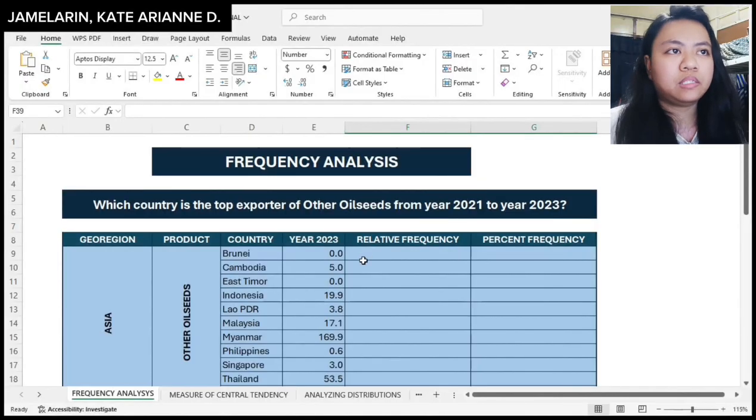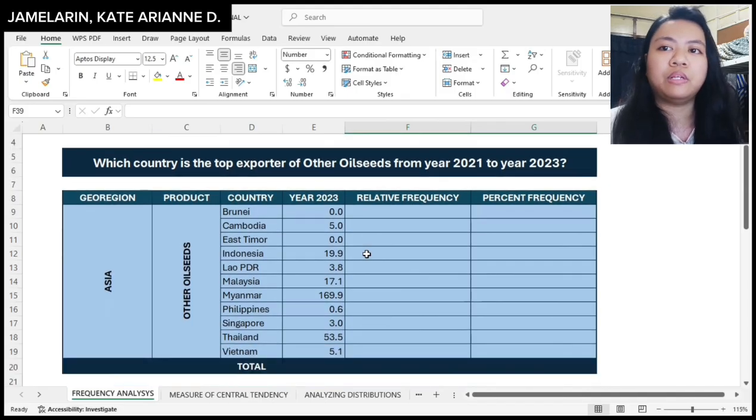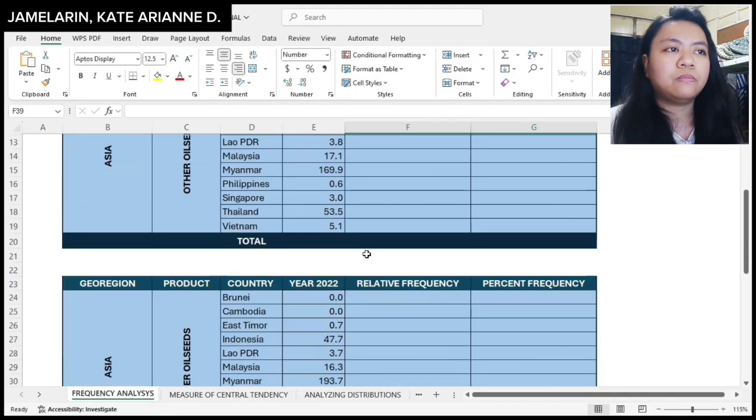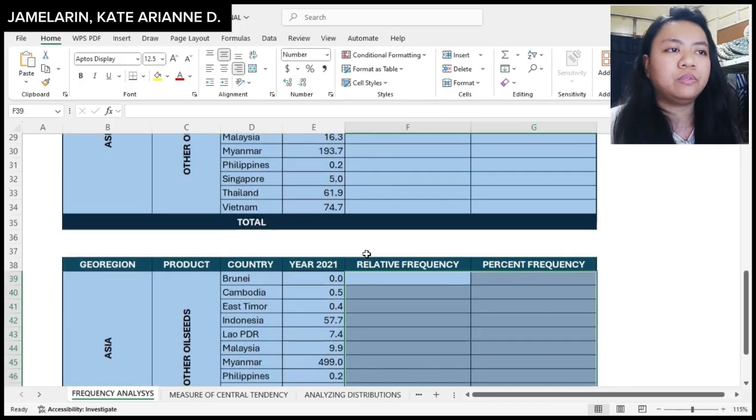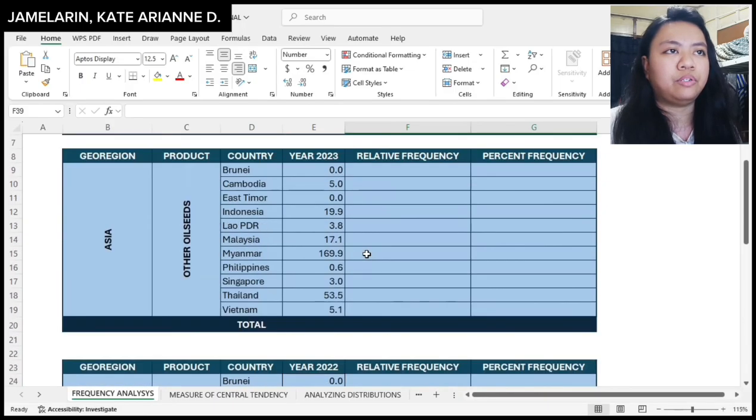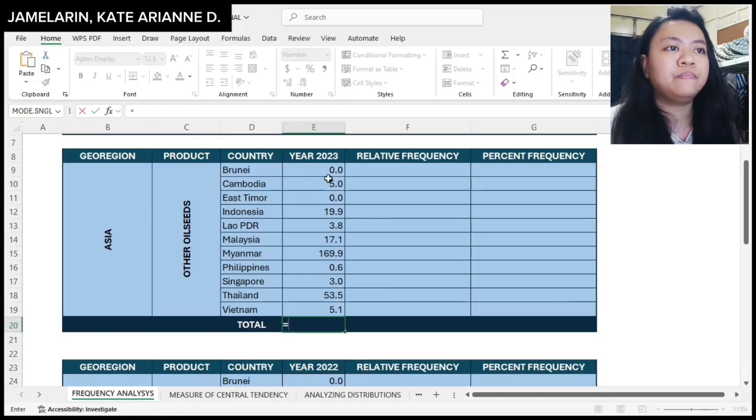Sa frequency analysis, titingnan ko kung anong country ang naging top exporter of other oilseeds from year 2021 to year 2023. Dito sa Excel na to, meron akong tatlong data which is from year 2021 to year 2023. So first, dito muna tayo sa year 2023 na kung saan kukunin ko muna ang total ng lahat ng export value na meron ako sa countries from Asia.